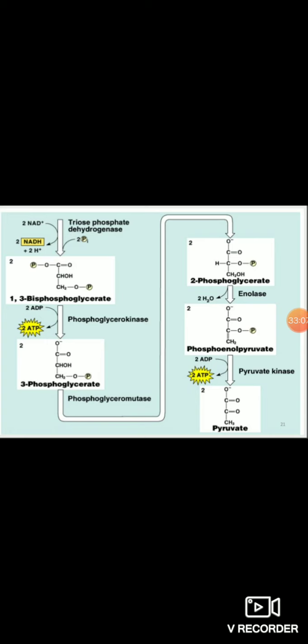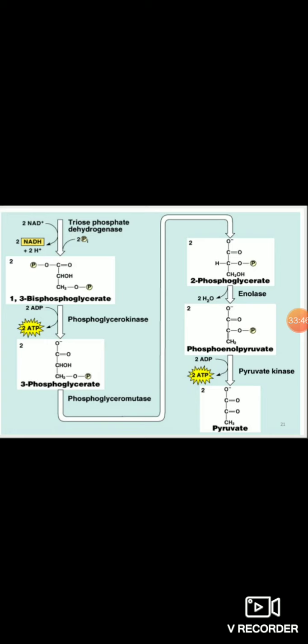Yes, next step. What is the next step? Conversion of 1,3-bisphosphoglycerate to the 3-phosphoglycerate molecule. Means see here, bisphosphoglycerate to phosphoglycerate means removal of a phosphate group. So there must be an acceptor of the phosphate group. Who is the acceptor? ADP is the acceptor of the phosphate. So ADP plus Pi will become the ATP. But how many molecules of ATP? 2 molecules. In the payoff phase every number is 2 molecules produced.